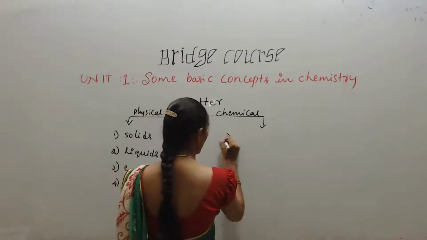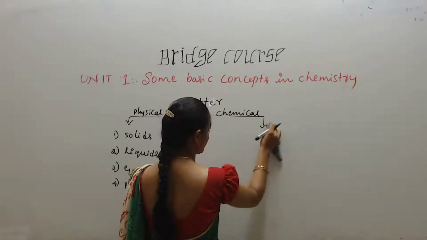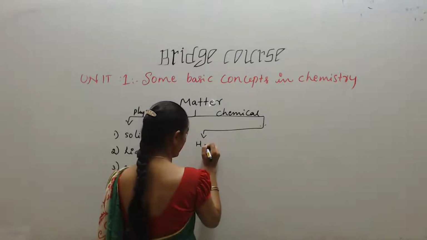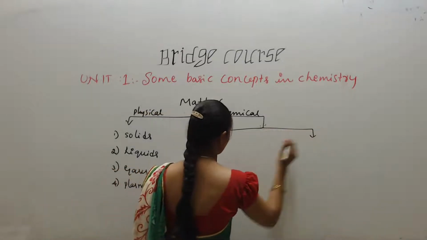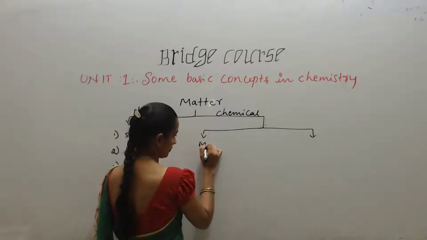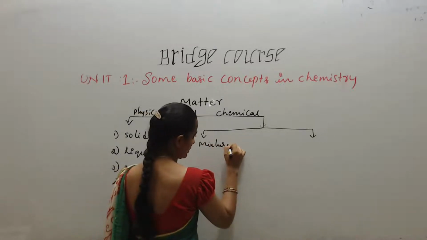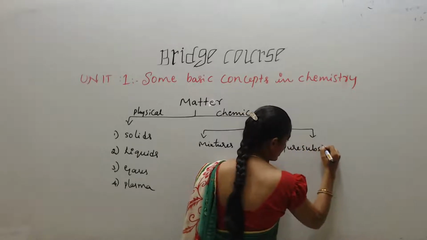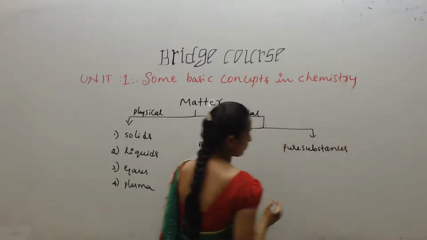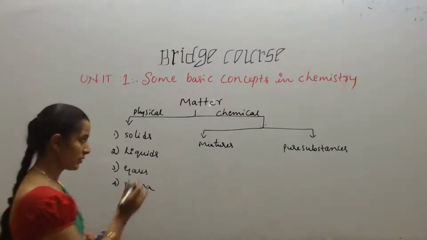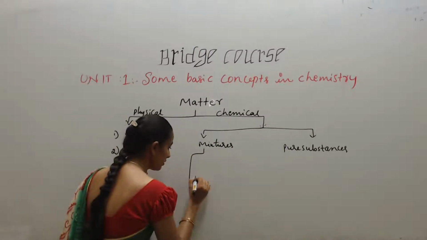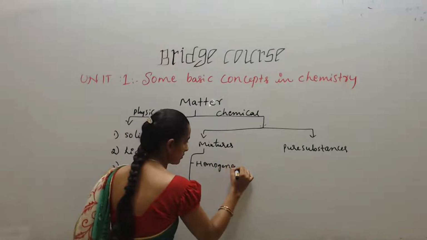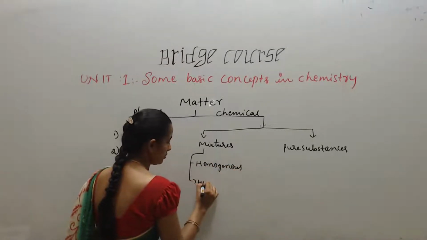In the chemical classification, matter is classified as mixtures and pure substances. In mixtures, homogeneous is there and heterogeneous is there.